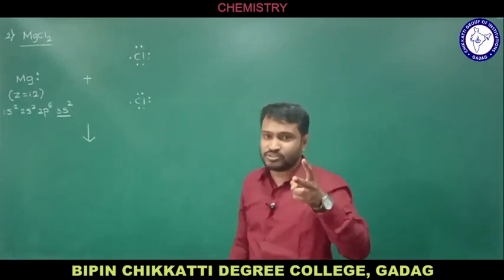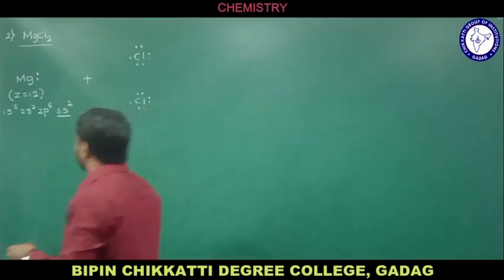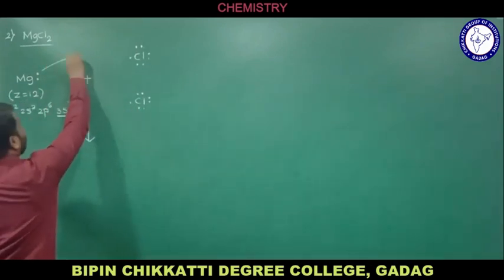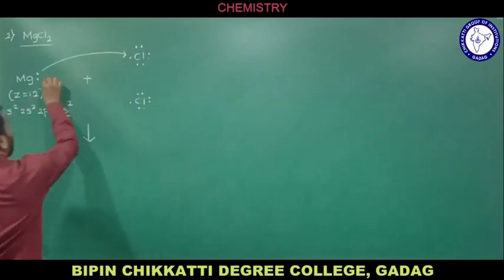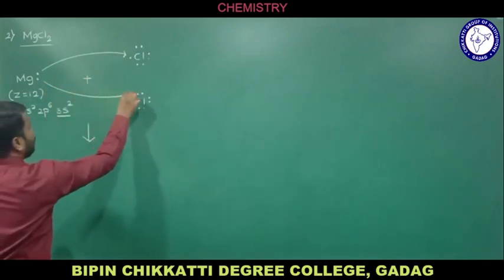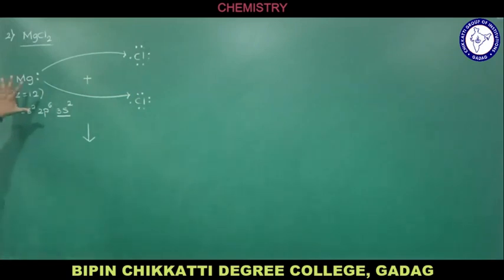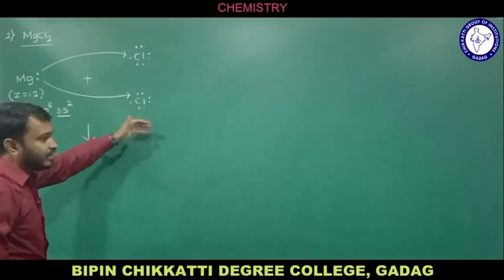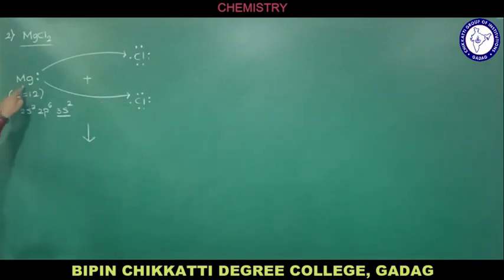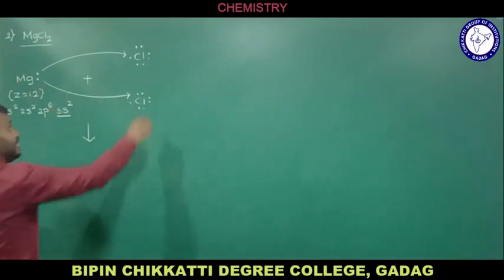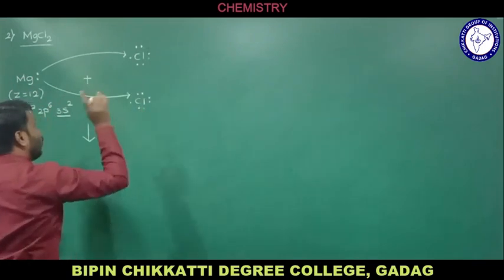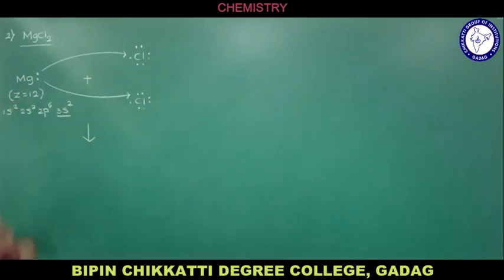Whereas Mg has 2 electrons. So what happens here is 1 electron is given by this Mg to this chlorine and 1 more electron is given to the other chlorine. Therefore there is a transfer of 2 electrons from magnesium. In short, I can say magnesium loses 2 electrons and each Cl gains 1 electron from magnesium.